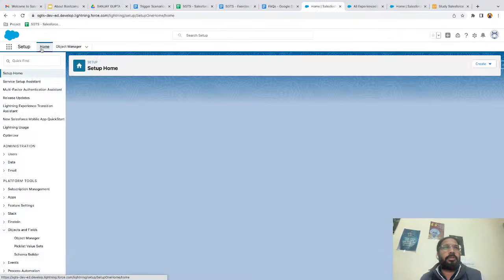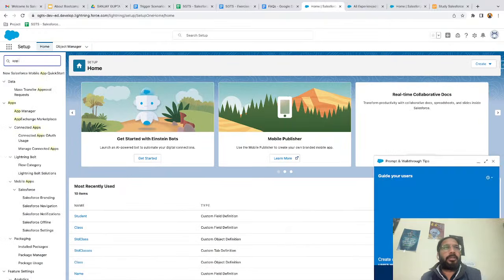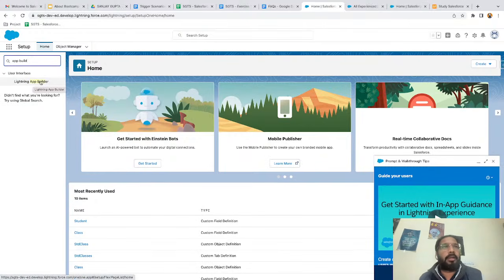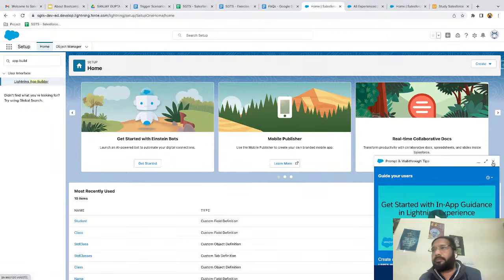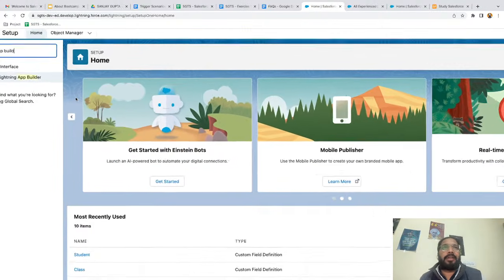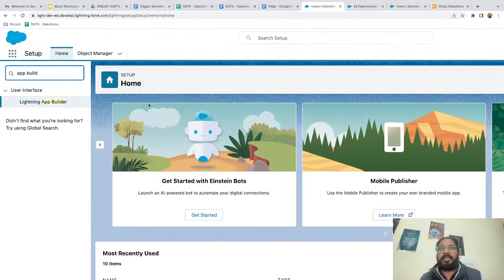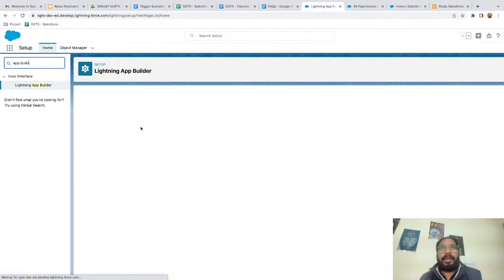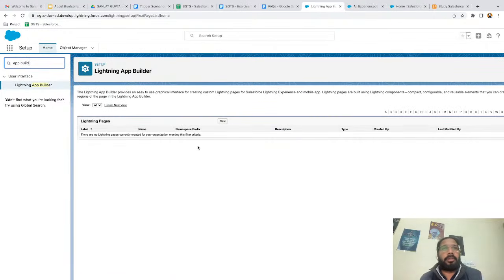So first of all, you need to go to Home under Setup, and you need to search for app builder. You will find an option Lightning App Builder. So I'm going to open it. And this is the most important feature for Lightning Experience. These features are not available in Classic, right? So see carefully, and I have created exercises around these, so you will also get a chance to create it. Here you can see I can create Lightning pages, and if I want to create a Lightning page, I need to click on the New button.